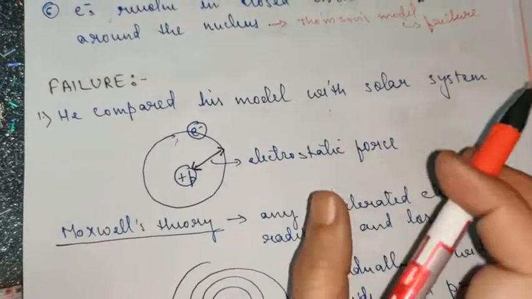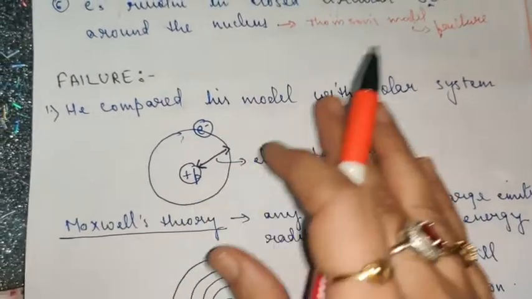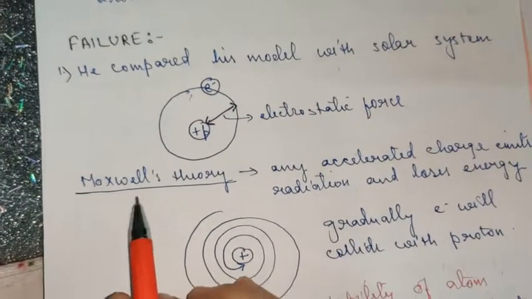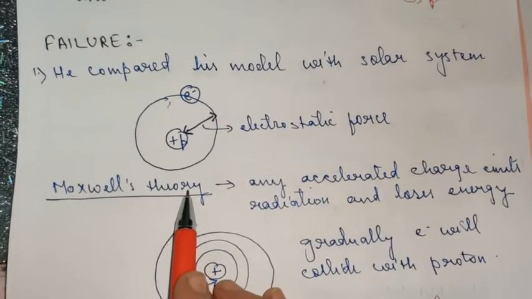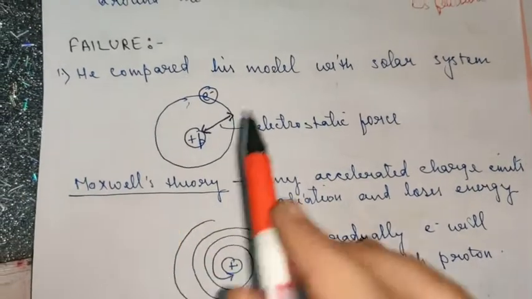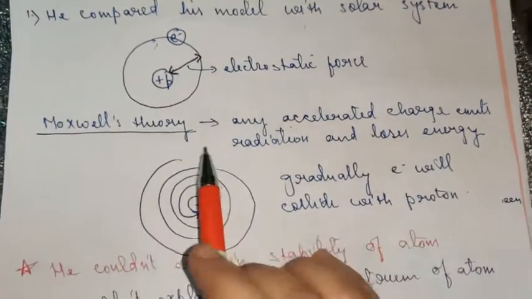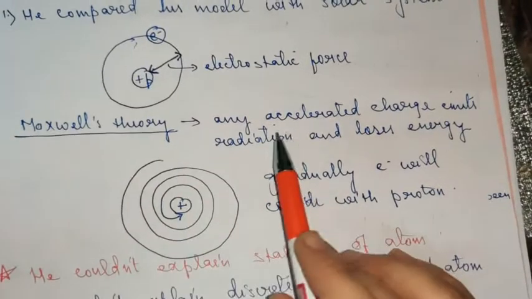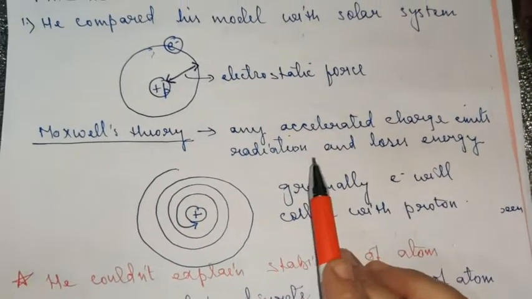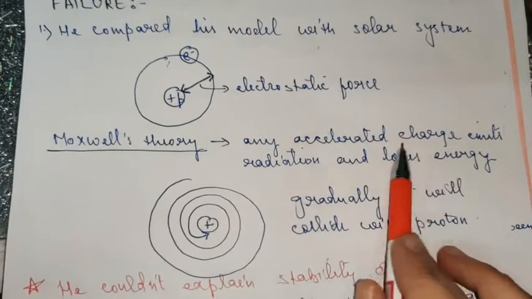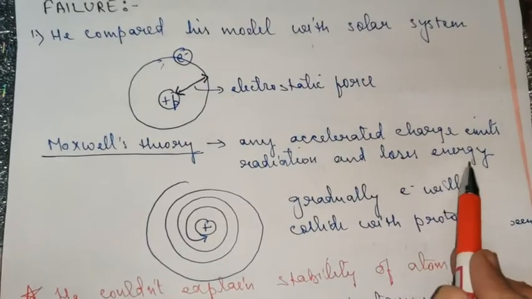Okay, this is the fact that we all know. But when he compared it to the solar system, then another very famous scientist, Maxwell, came up with his theory, and his theory totally contradicted his comparison of his model with the solar system. Maxwell's theory said that any accelerated charge emits radiation. Accelerated charge, why is this term used here? Accelerated charge emits radiation and loses energy.